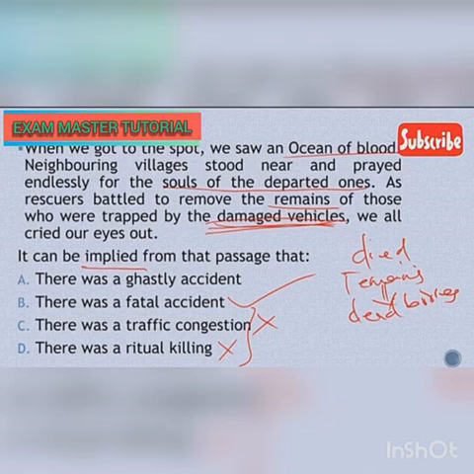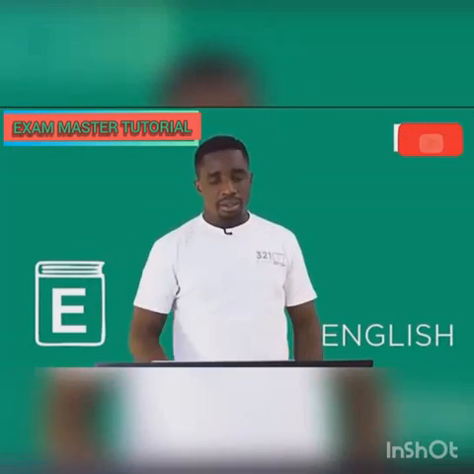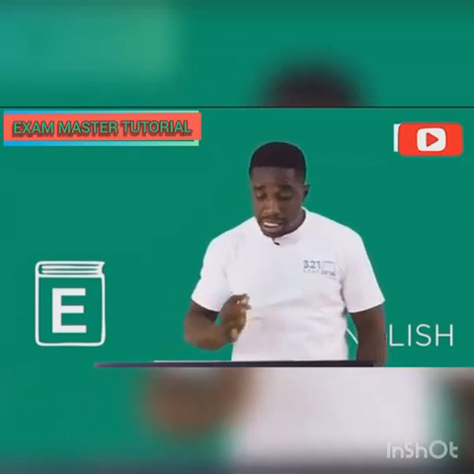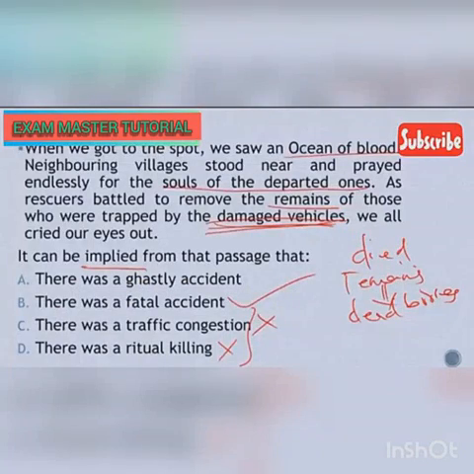Now, if you look at this particular passage, what have we discovered? 2 things we have discovered. Number 1, the examiner did not expressly tell us there was an accident in the passage. But we could deduce from what the writer has stated that there was an accident. And the accident that actually happened in this passage is a fatal accident.